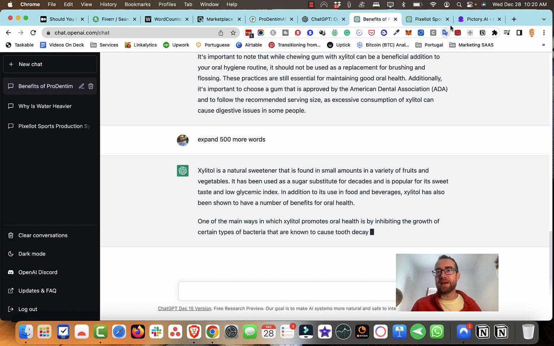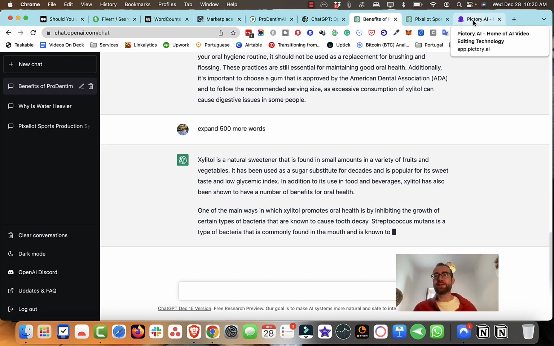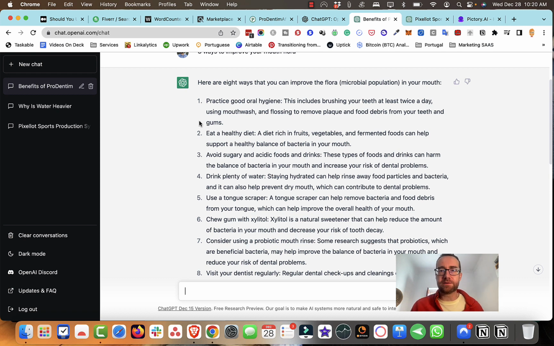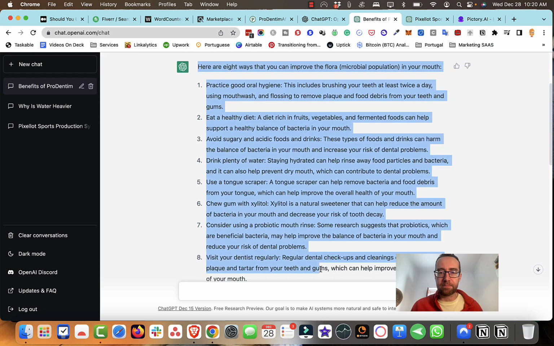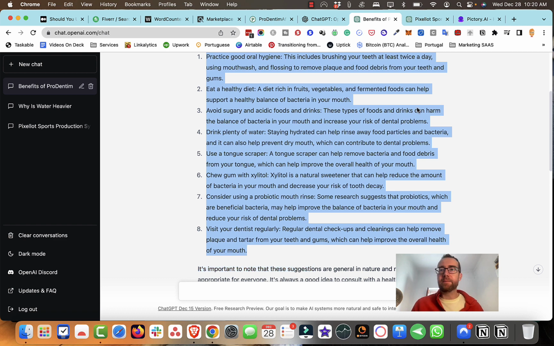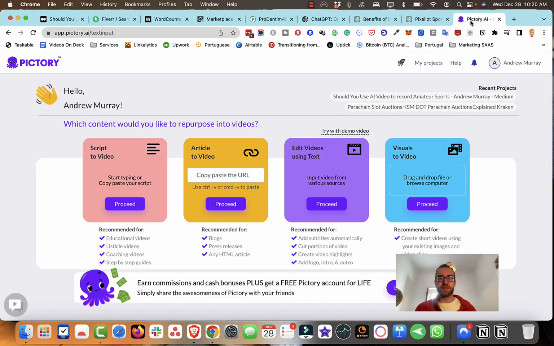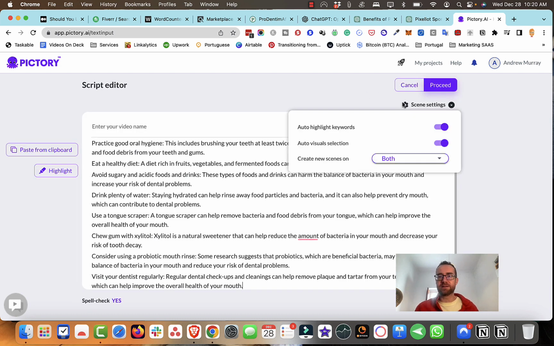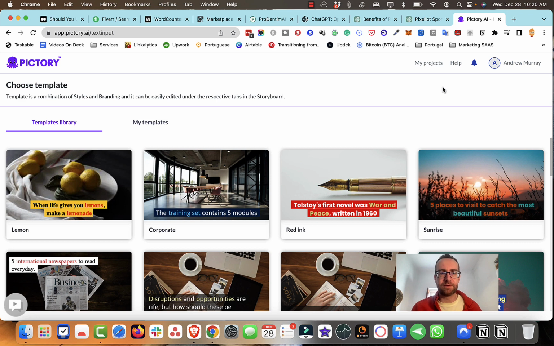How cool is this, guys? Okay, so another great thing to do is when you get one of these articles that's like a bullet point here, you can also turn it into a video. You can basically take a script to video or an article to video, and let's just show you how to do that. So I'll just paste in this here, and then I'll click proceed.